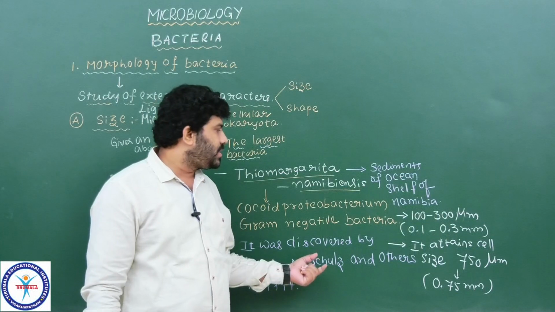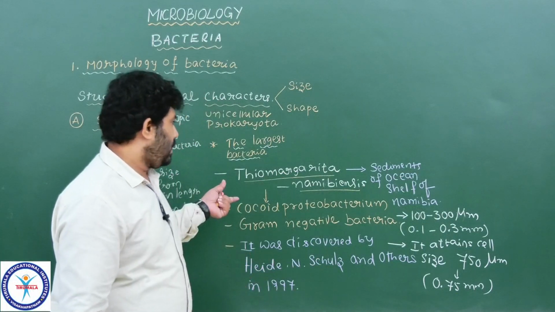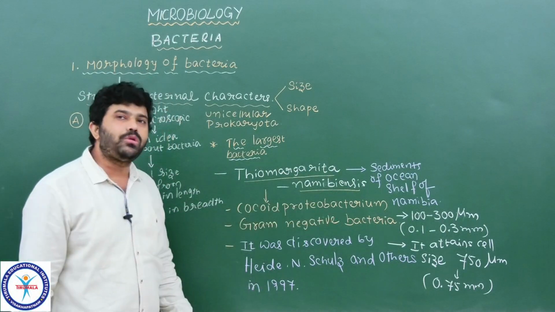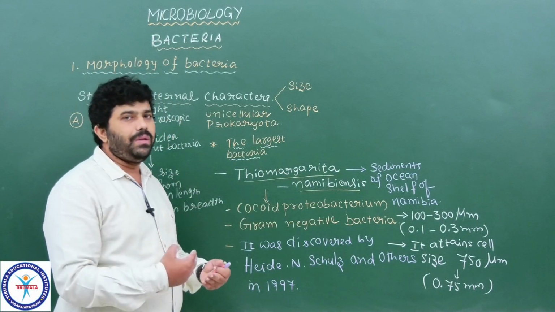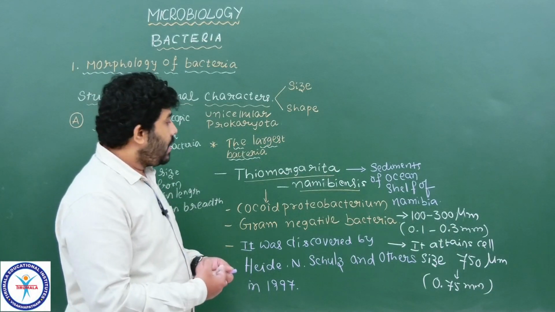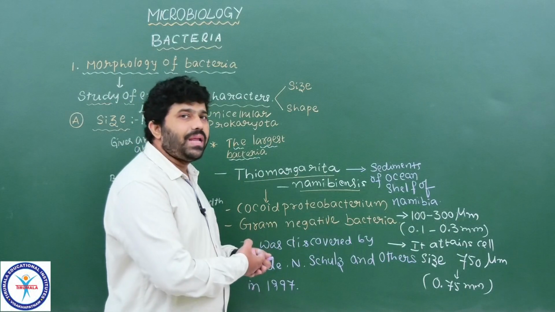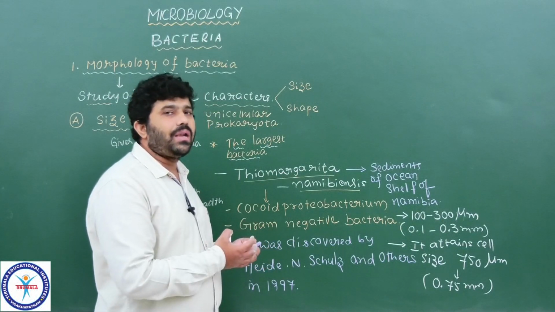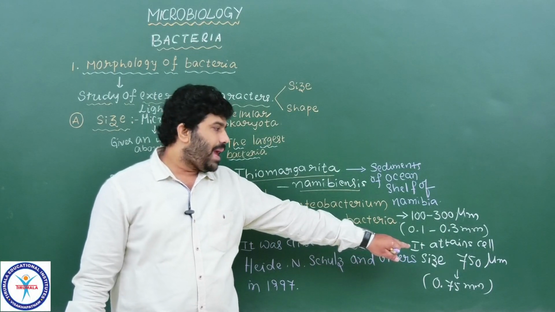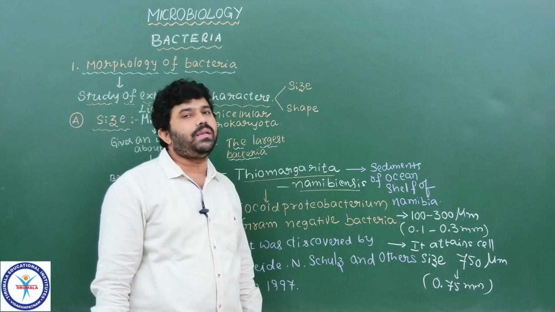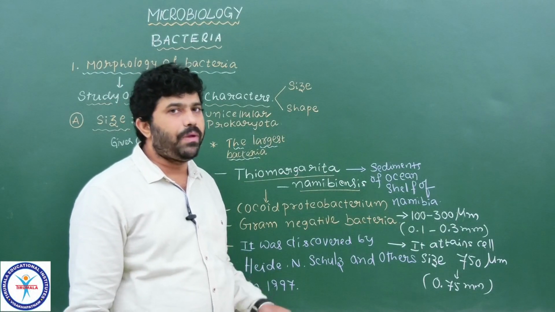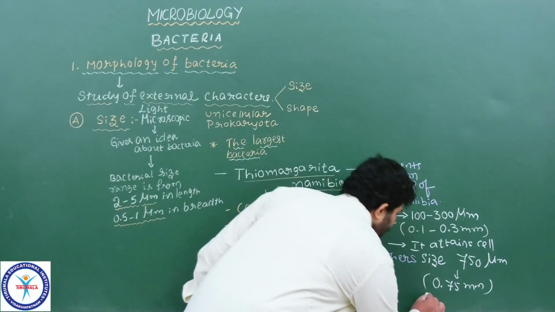So this is the information we gathered about the largest bacteria, which have cell sizes from 100 to 300 micrometers, which converted into millimeters is 0.1 to 0.3 millimeters. Understood? And in some cases Thiomargarita namibiensis attains a somewhat larger size, up to a maximum of 750 micrometers, which turns into 0.75 millimeter, which is 3 by 4th part of the millimeter.